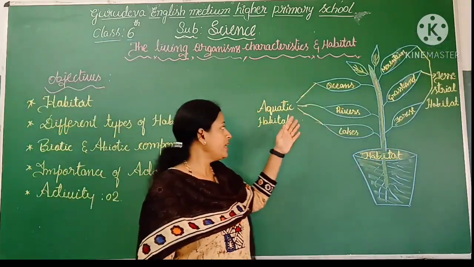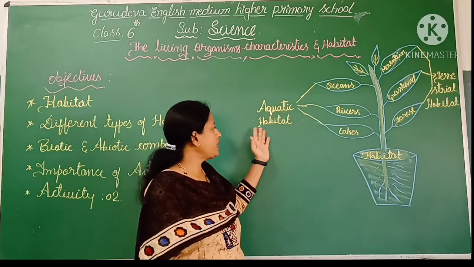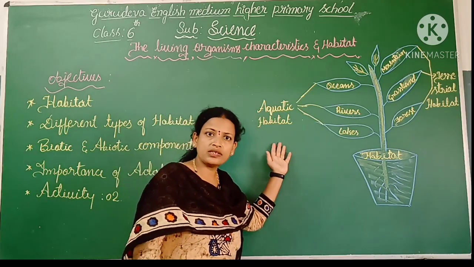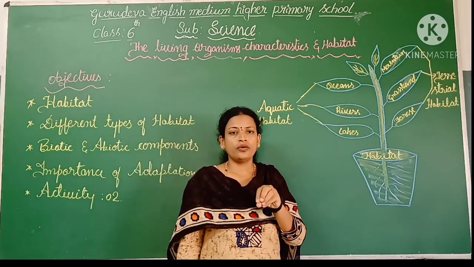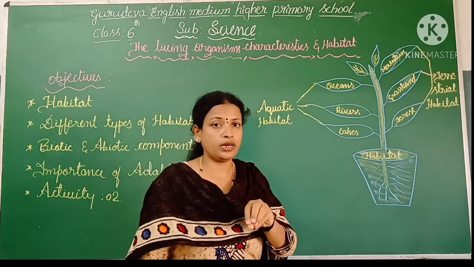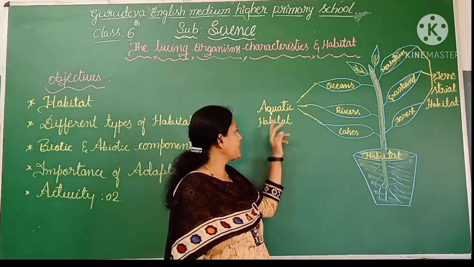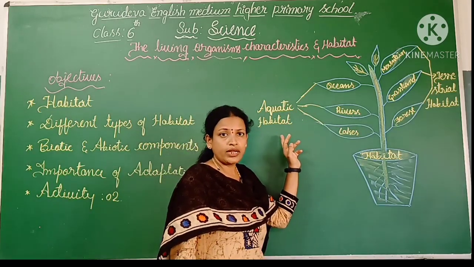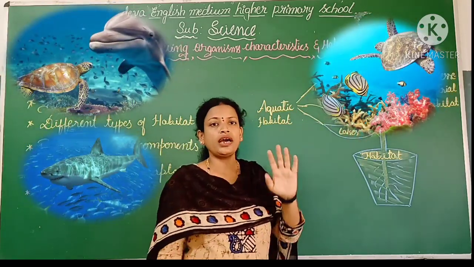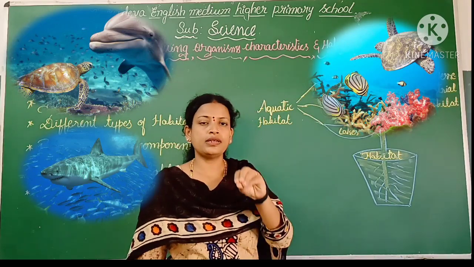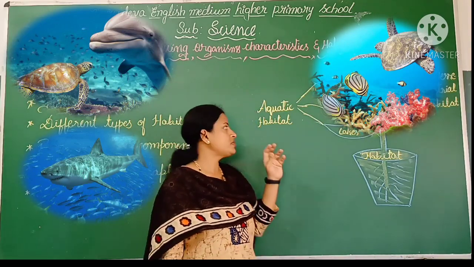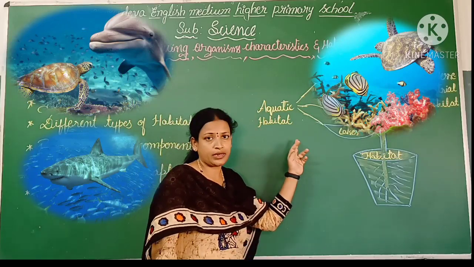Next, the second one is aquatic habitat. What is this aquatic? Aqua means water. Here I have written the word aquatic. Aquatic habitat means the plants and animals live in the water. This we call an aquatic habitat.